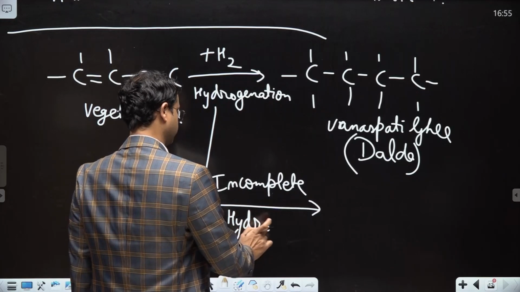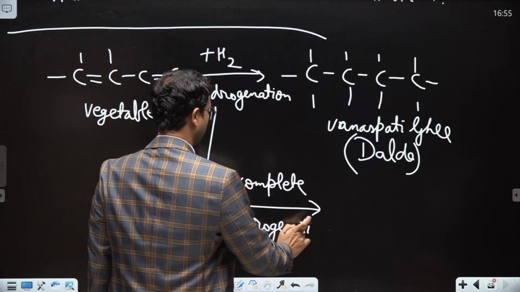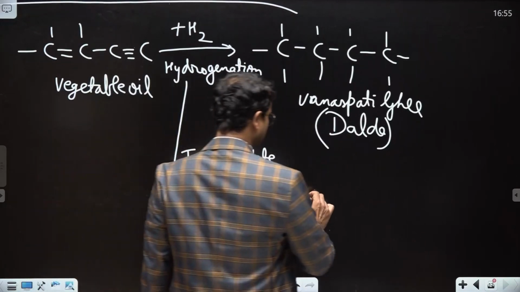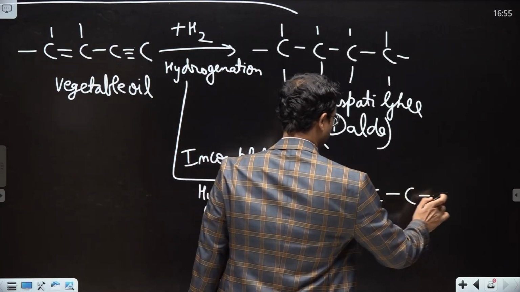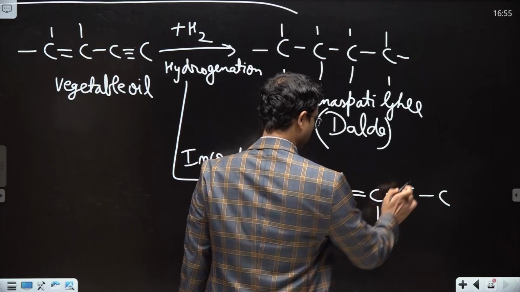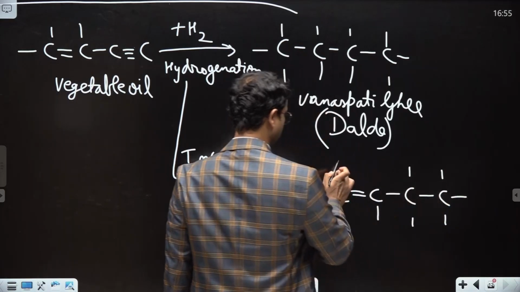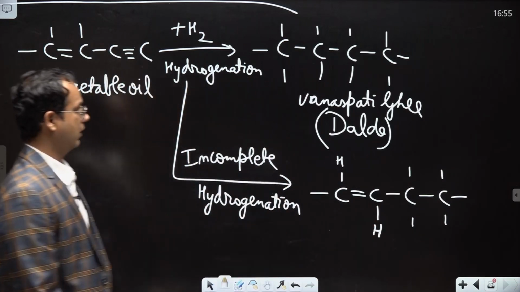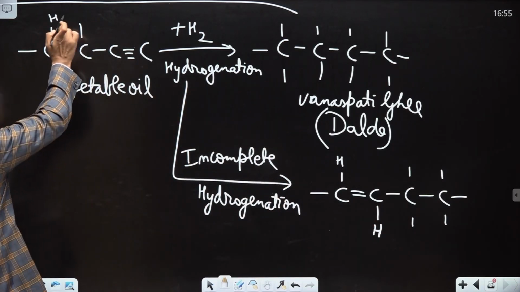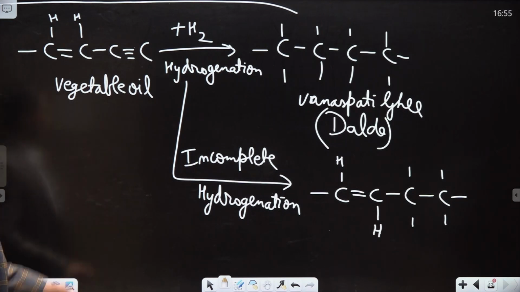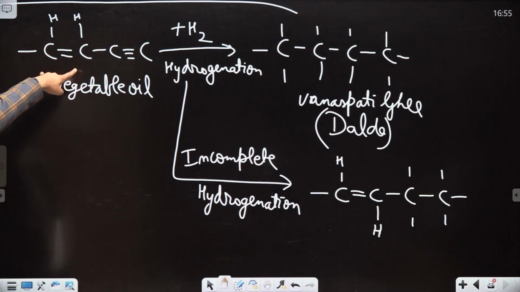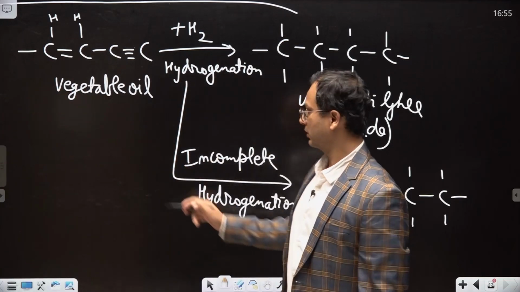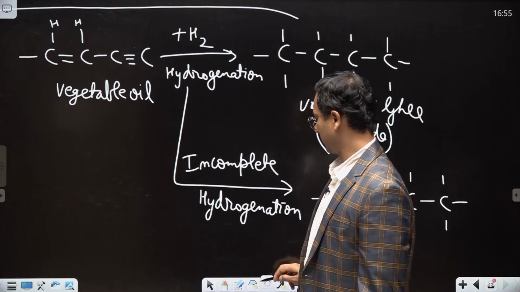hydrogenation. Some of the molecules they don't get completely saturated, so they can get into this format. So earlier this was unsaturated fat. So earlier in this unsaturated fat, both the hydrogens are on the same side of the double bond.